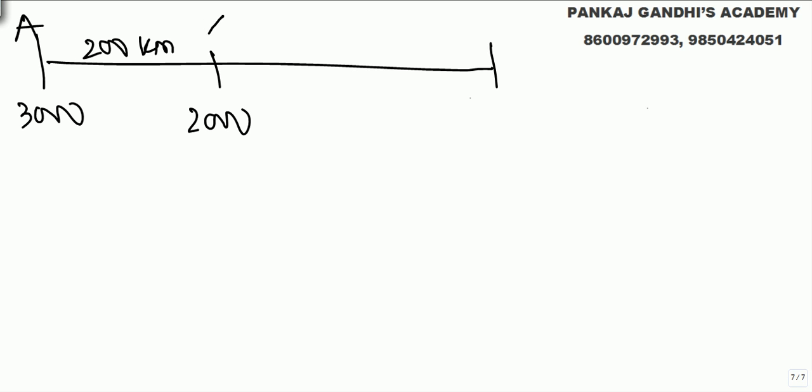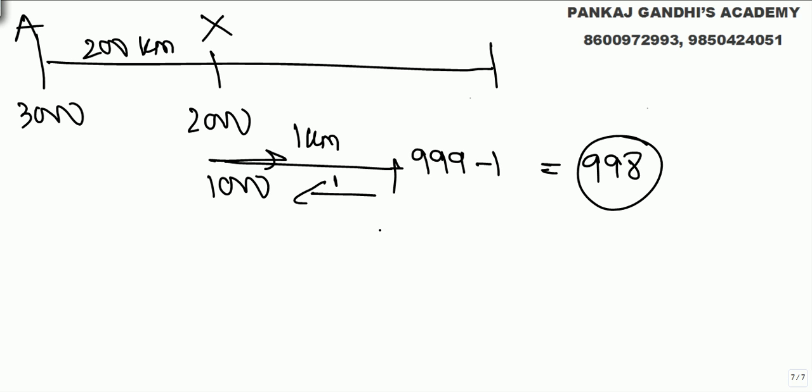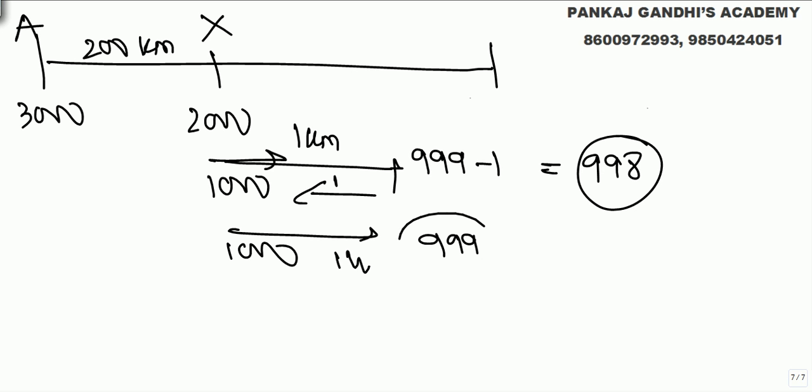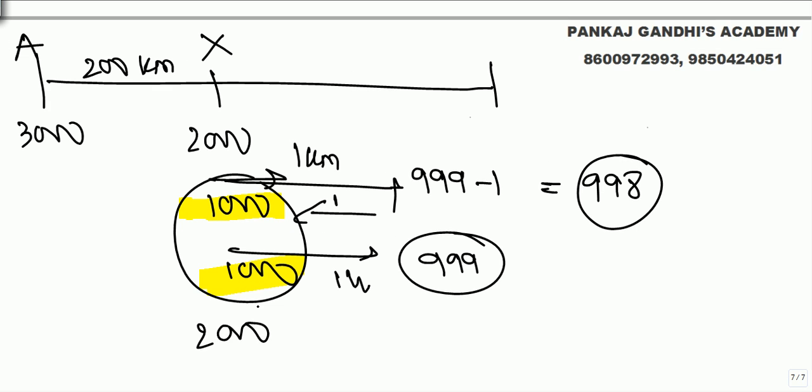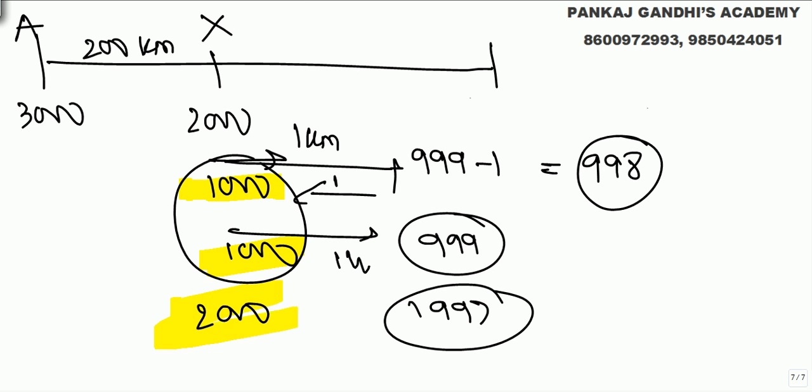He started with point A, now he has already reached X. Let's say he starts with 1000, goes 1 kilometer. 999 left out, but to come back he needs 1 banana, so he drops 998. Again takes 1000, goes 1 kilometer, 999 left out. So in total he started with 2000, and after 1 kilometer from 2000 it has become 1997. That's what I was trying to say.